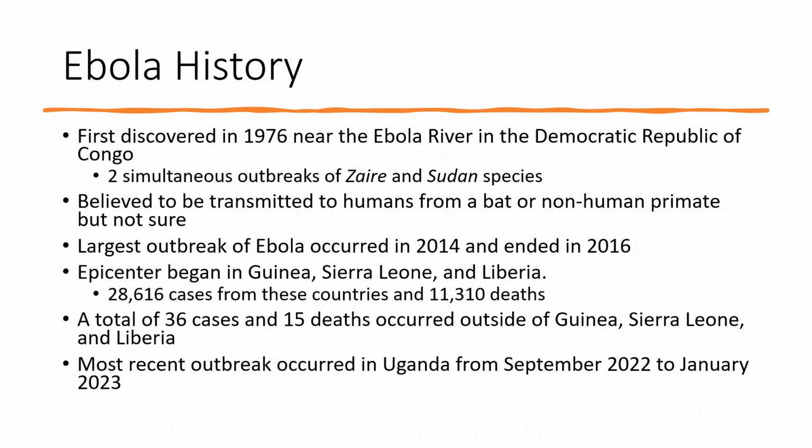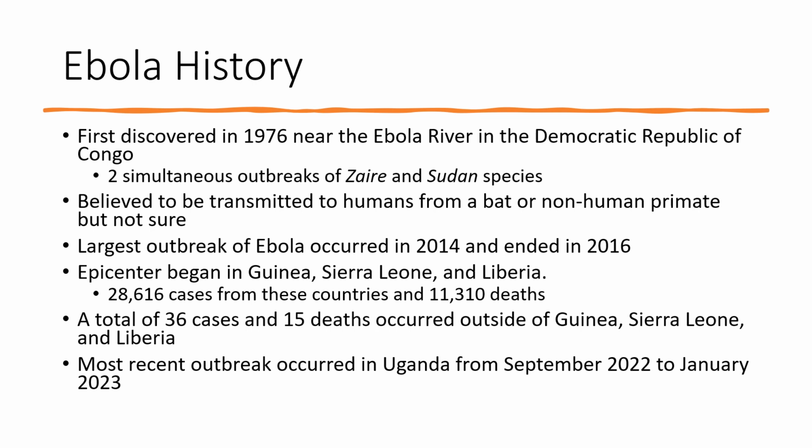So here I have a little bit of information on the history of Ebola. It was first discovered in 1976 near the Ebola River in the Democratic Republic of Congo, which is how it gets its name. There were actually two simultaneous outbreaks of Ebola. The Zaire and Sudan species both arose at around the same time. It was believed to be transmitted to humans from a bat or a non-human primate, but they're not sure which one it came from first.